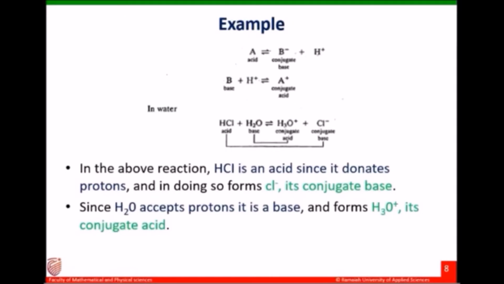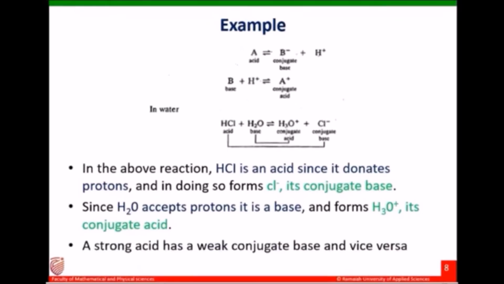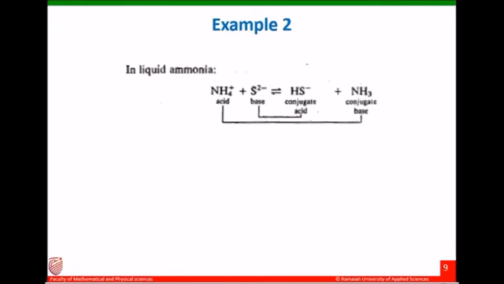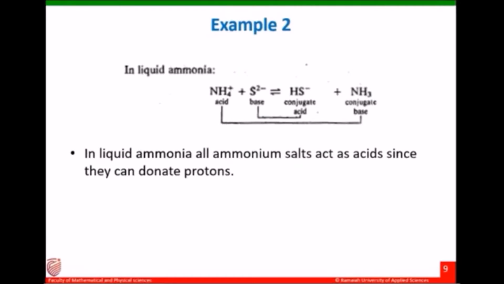A strong acid has a weak conjugate base and vice versa. That means a weak acid will have a strong conjugate base. One more example. In liquid ammonia, all ammonium salts act as acids since they can donate protons, and the sulfide ion acts as a base since it accepts protons.